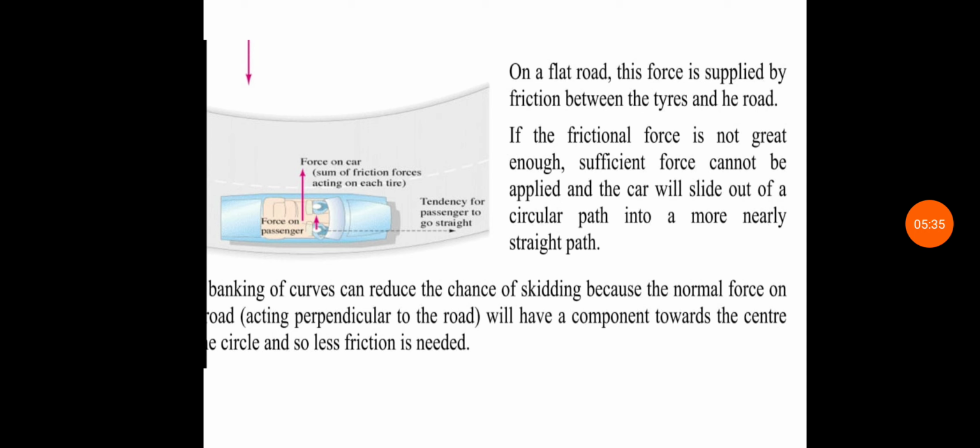Banking of curves can reduce the chance of skidding because the normal force on the road, which acts perpendicular to the road, will have a component towards the center of the circle, and so less friction is needed. So in this case, the normal component of the vehicle increases friction to provide the necessary centripetal force for safe turning around the circular track. That is, roads must be steeply banked for high speeds and sharp curves.